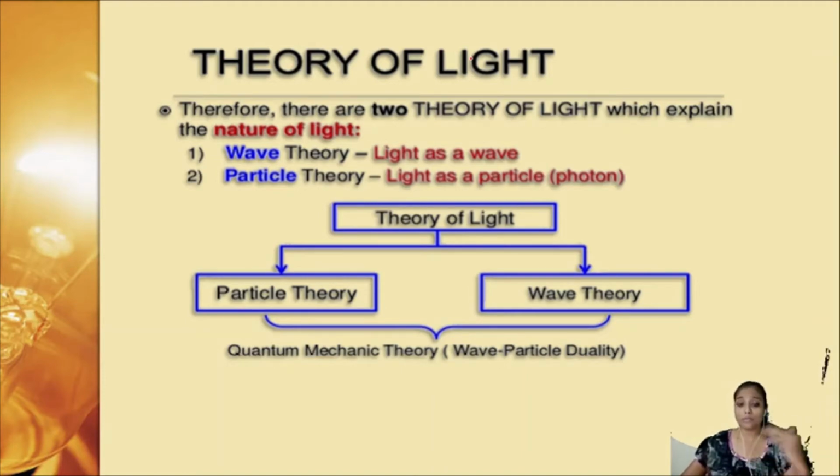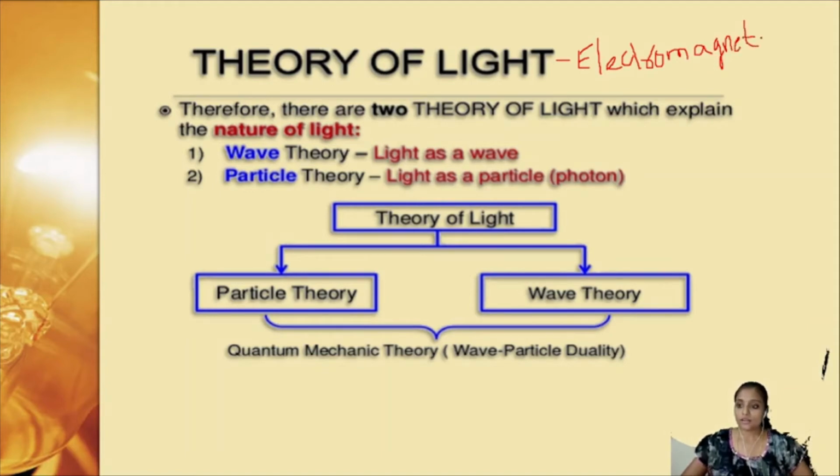So there is no medium, no solid state, no liquid state, no gaseous state, but still we are able to receive the sun's light. So light waves are electromagnetic waves, and these waves do not require a medium to travel.